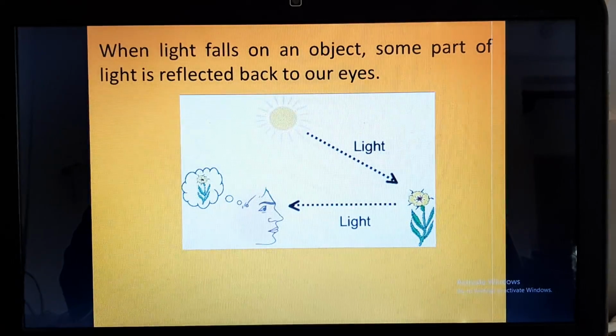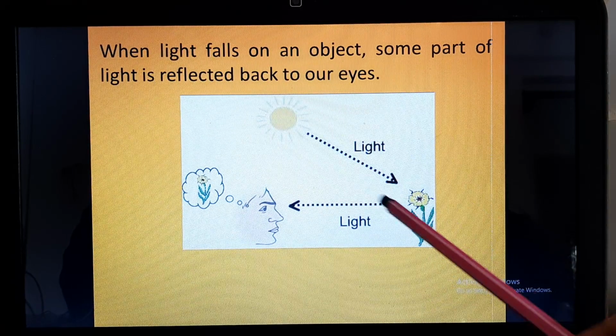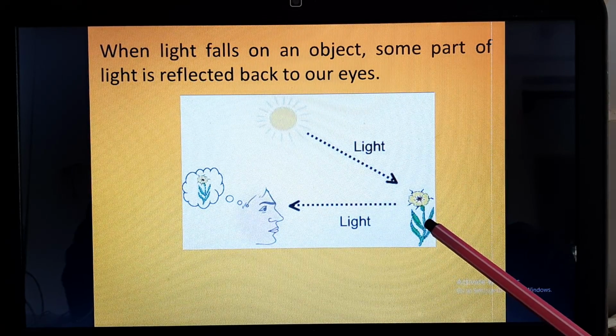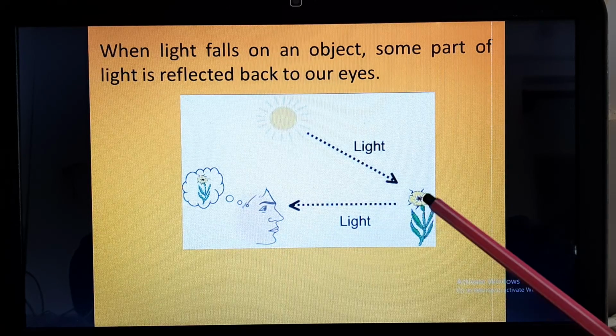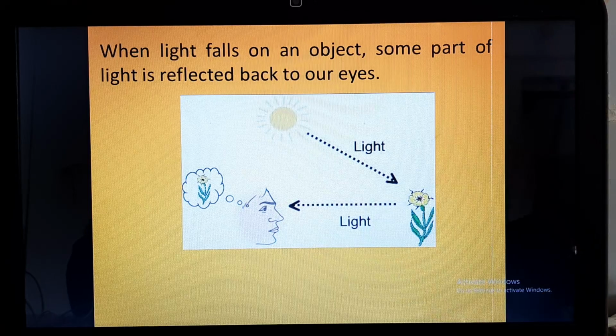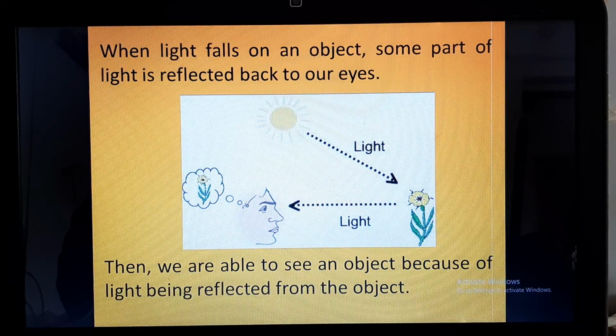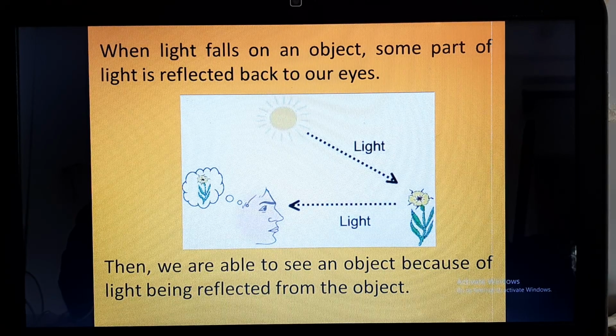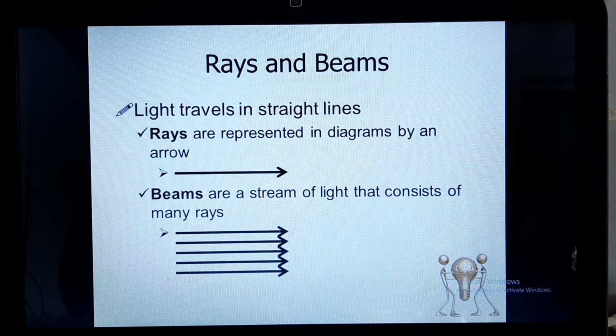For example, this flower reflects the light. This light goes into our eyes and we visualize the flower. We are able to see any object because the object reflects some light. It depends upon the surface how much light the object will reflect. It may absorb some light and reflect the remaining light.